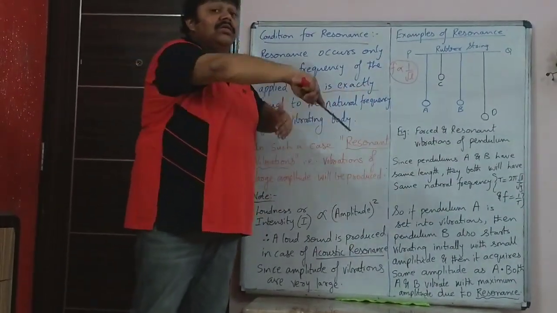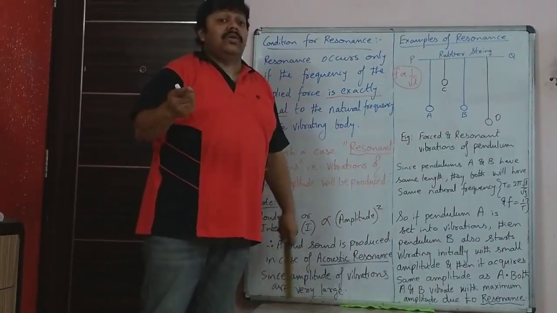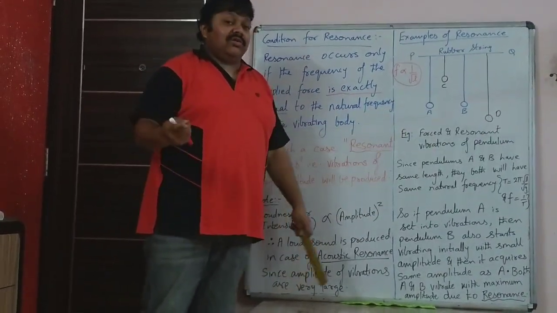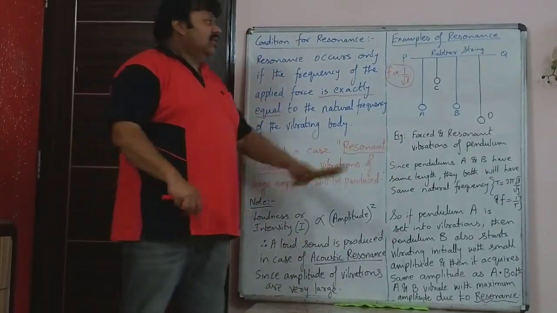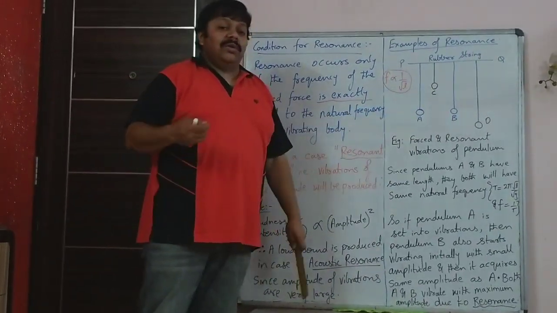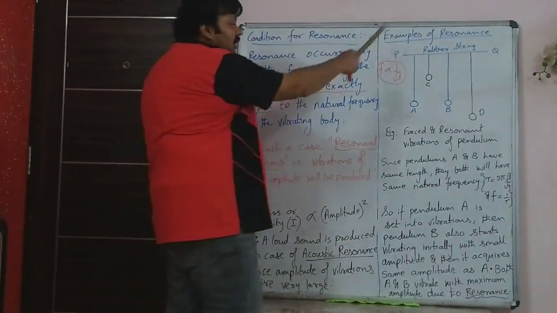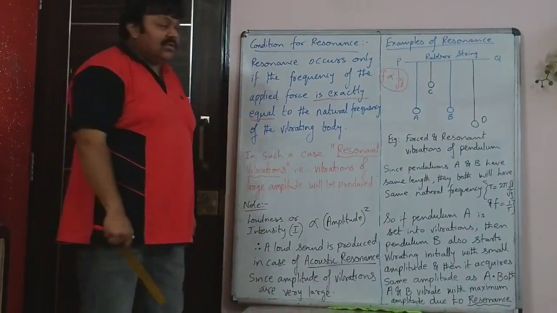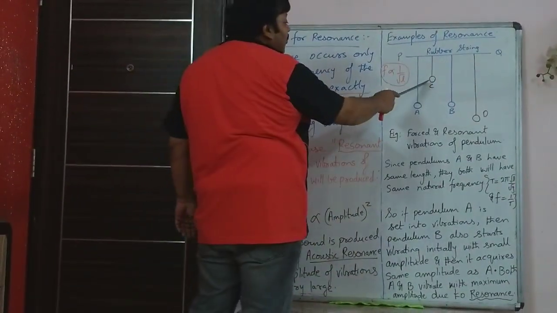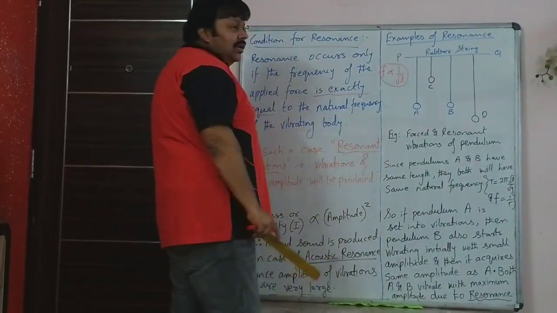And A and B is experiencing what? Resonance. That is a special case of forced vibrations. B experiences resonance, whereas C and D experiences forced vibrations. So that is the figure that is shown, and based on this, questions have been asked in the board exams also. Name the type of vibration experienced by C and D when A starts vibrating.